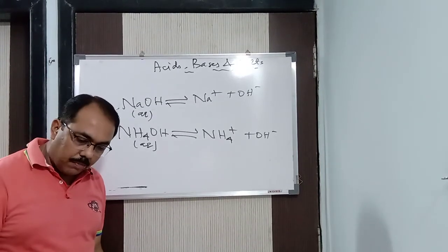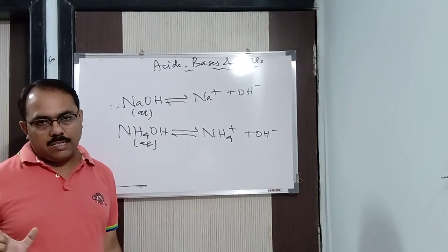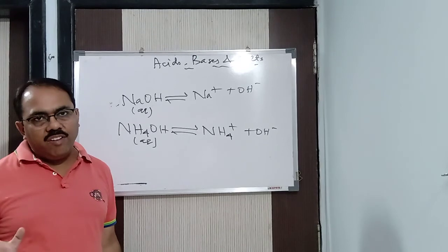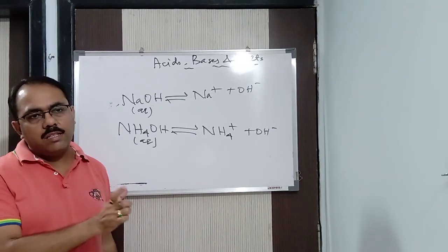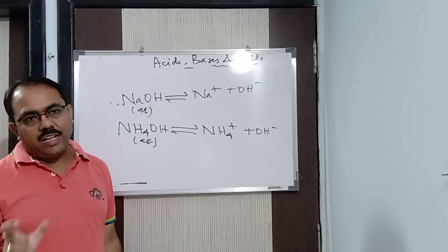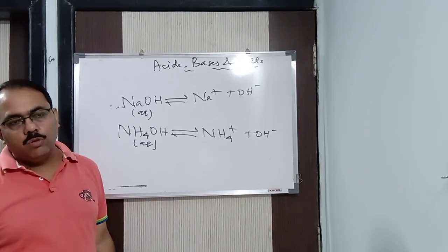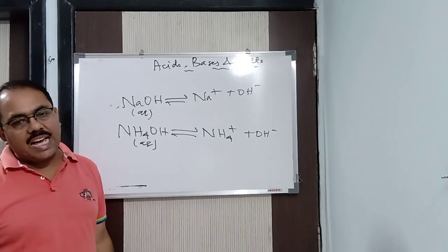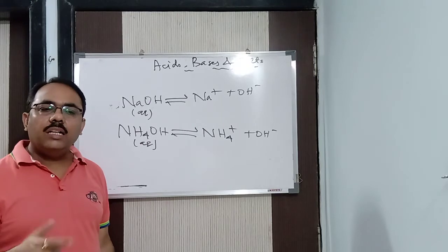So again I repeat, what is a concentrated acid? A concentrated acid is an acid which relatively contains more amount of acid in its solution state. And if it contains relatively less amount of acid, then it is said to be a dilute acid. So if the acid is less, then the water will be more. Clear? So that's said to be a dilute acid.